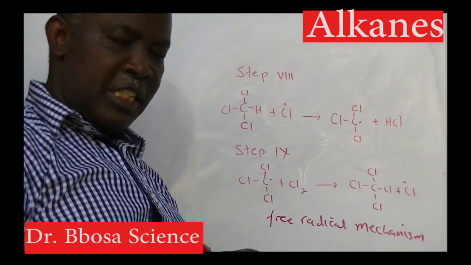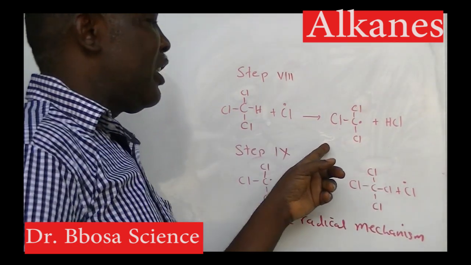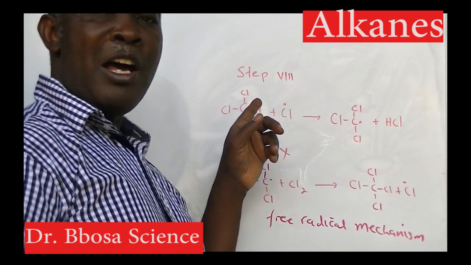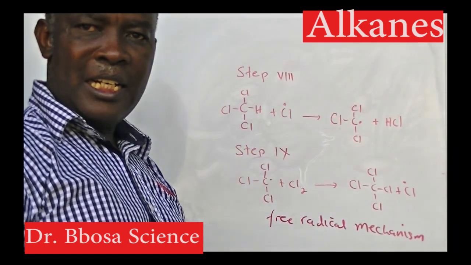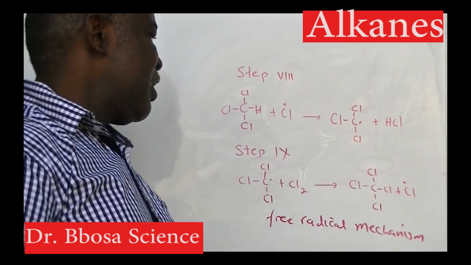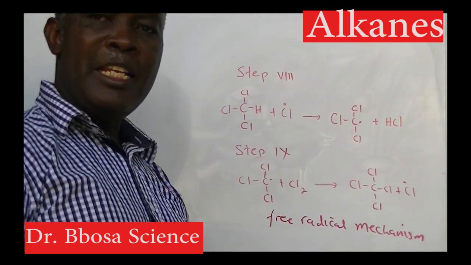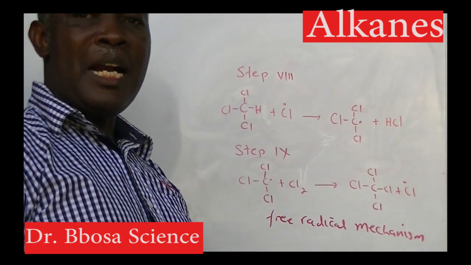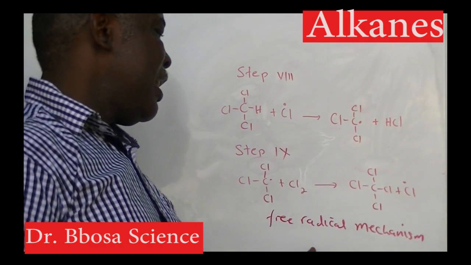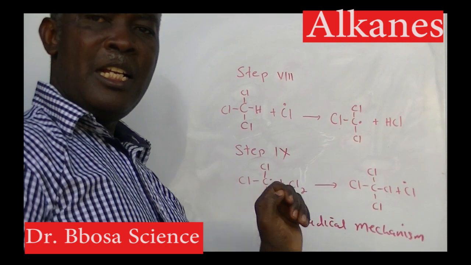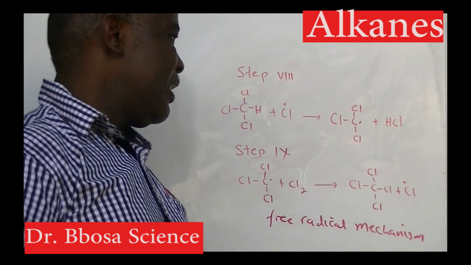Because the mechanism proceeds by formation of free radicals and one step leads to another, the mechanism is described as a free radical chain reaction mechanism.